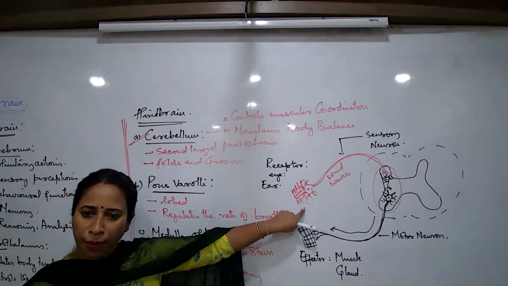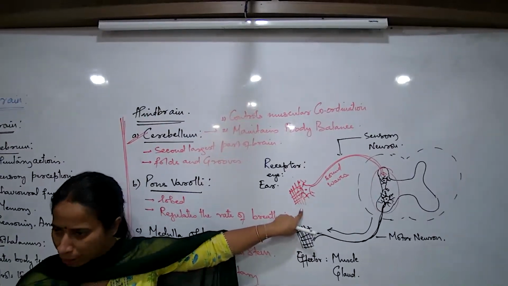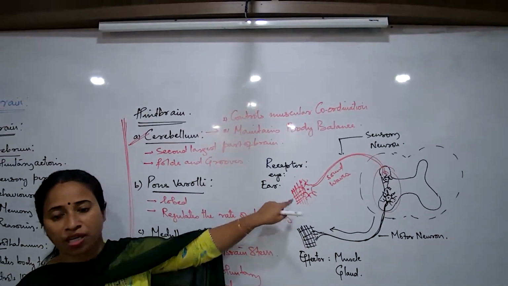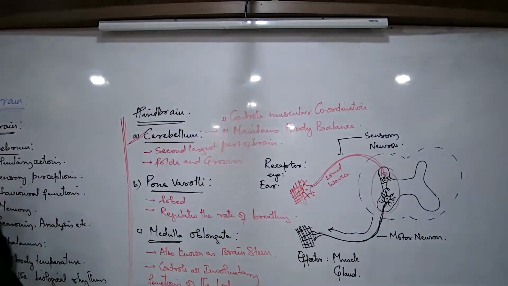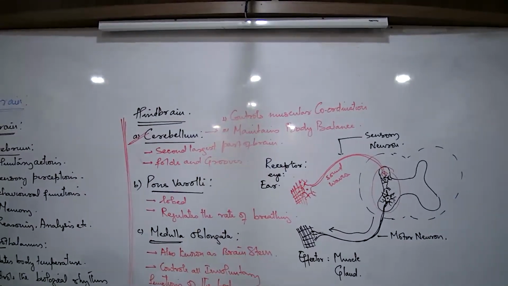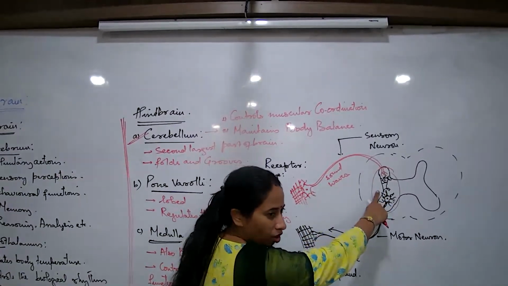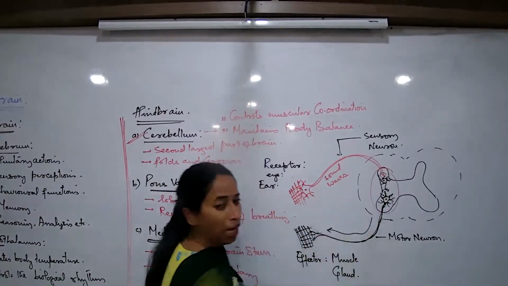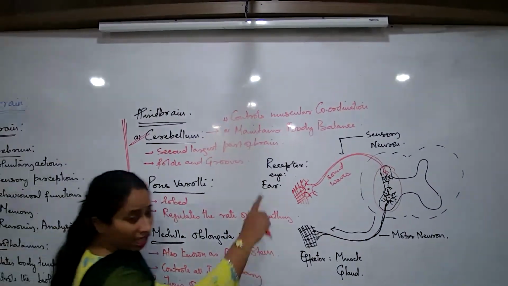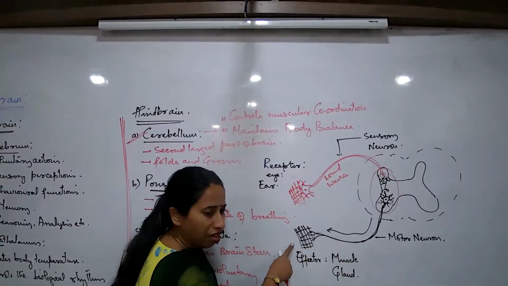Now, when we are talking about this, any type of example you get in the paper, you are always to write: what is the function of the receptor? Neurons in the receptor will always receive the stimulus, whatever the example, sound, light, etc. Then the messages go to the spinal cord. Now in the spinal cord, what will happen? The messages are getting modified. Then they come out by way of the motor neuron. Which way? Reach the effector.